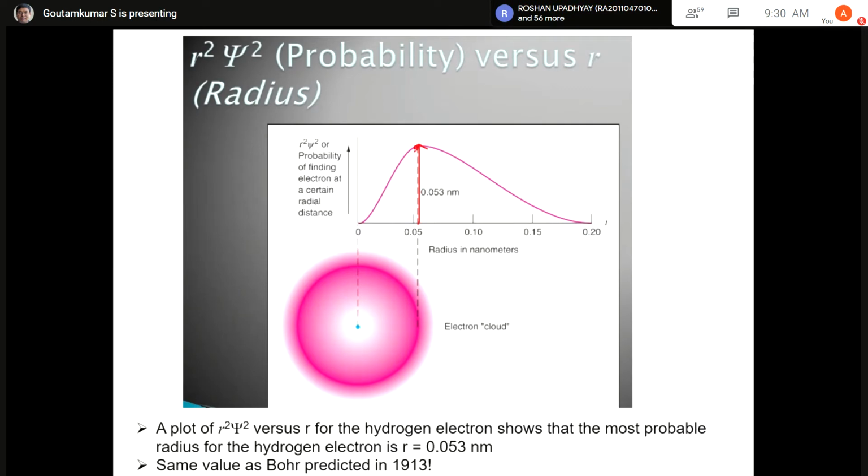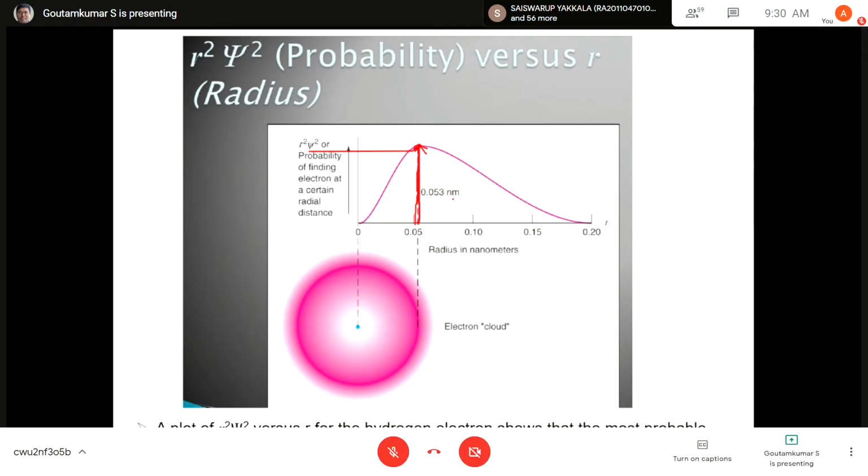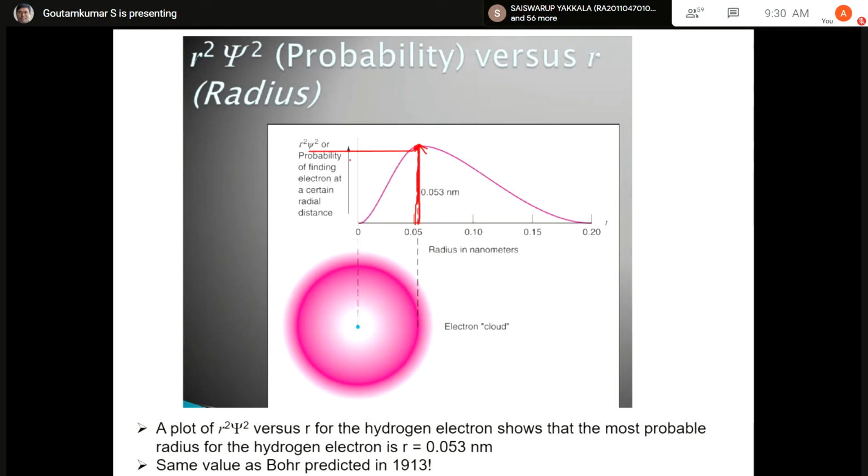This is exactly what was calculated by Bohr. By Bohr theory, the first Bohr radius was 0.053 nanometer for the hydrogen atom. So when we apply the Schrodinger equation for the hydrogen atom or a one electron system, then that gives the 1s orbital.